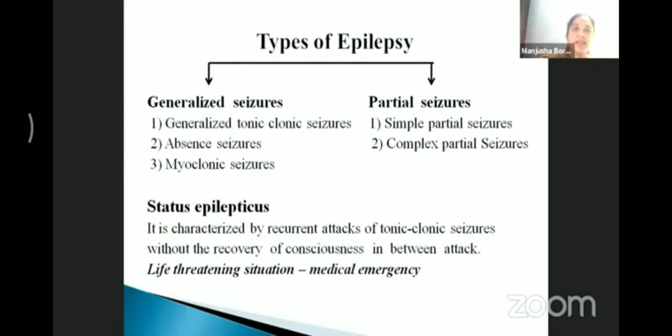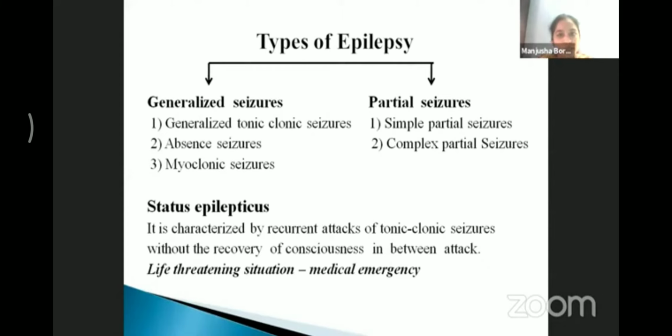Broadly, epilepsy is categorized into two groups, generalized seizure and partial seizure. Generalized seizures are categorized into generalized tonic-clonic seizure, meaning grand mal epilepsy, absence seizure, and myoclonic seizure. Simple partial seizure and complex partial seizure are classified as partial seizure.